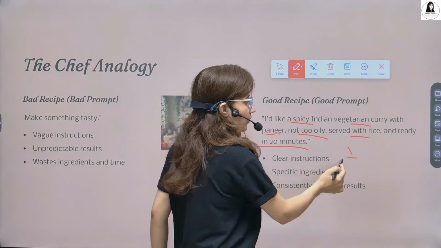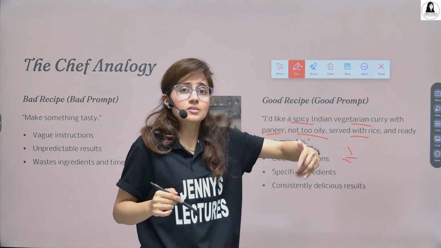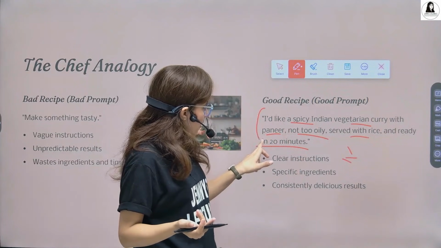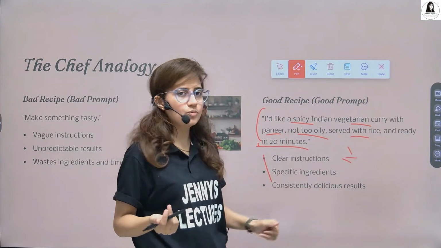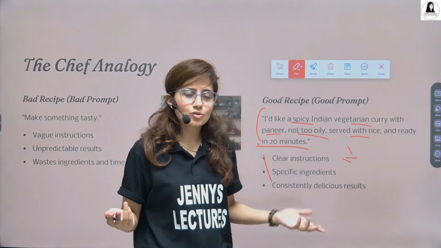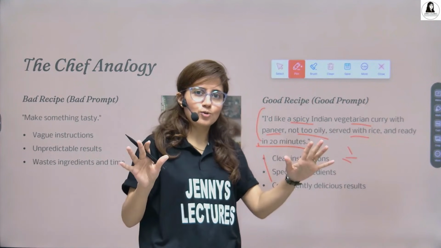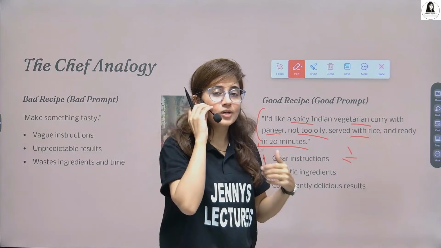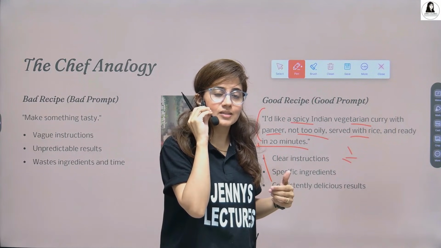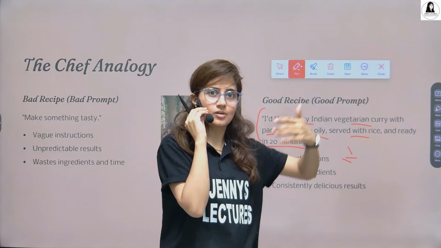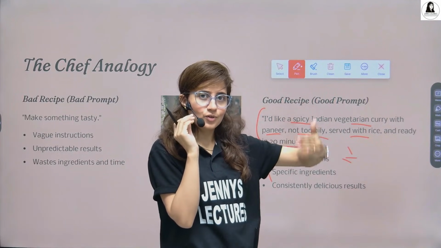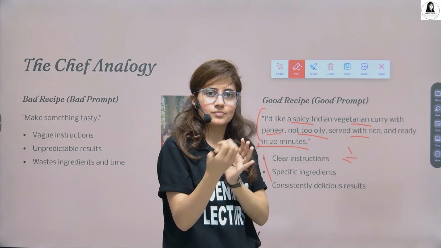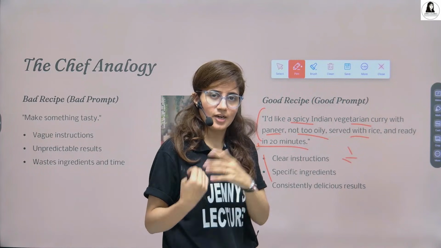Now, whatever output you get, there are high chances that you will like it, right? Because according to these instructions, you will get the output and you will like it. So that is a good prompt. Same with AI also. Always give good prompts to utilize it better. And that thing comes under prompt engineering. It is a skill of giving good prompts to AI, good input to AI, so that you get relevant, best, accurate results. So that is prompt engineering.